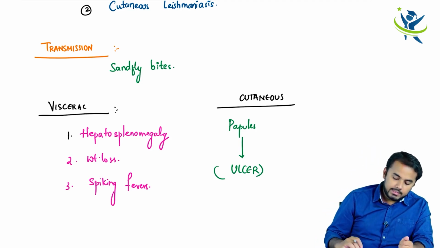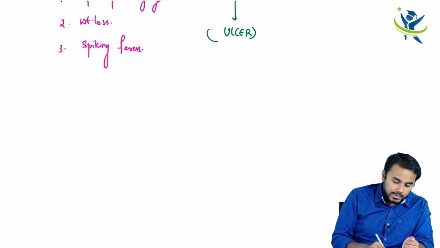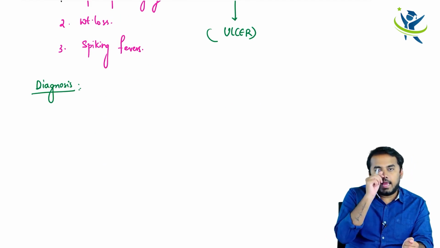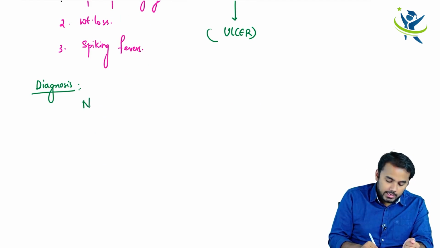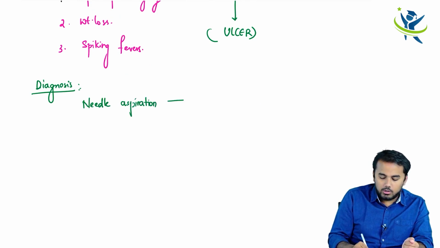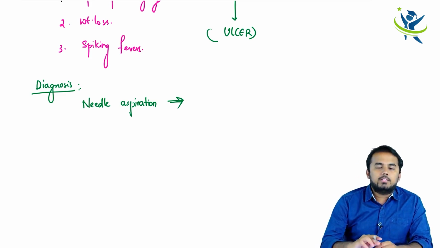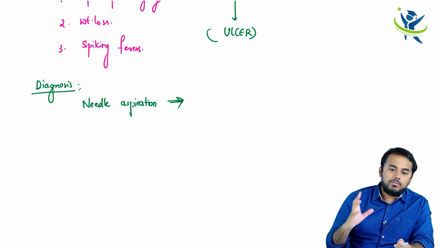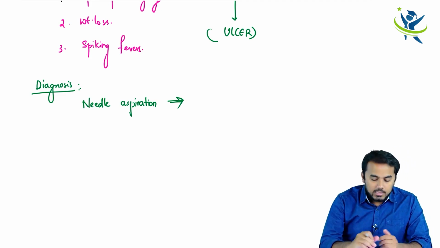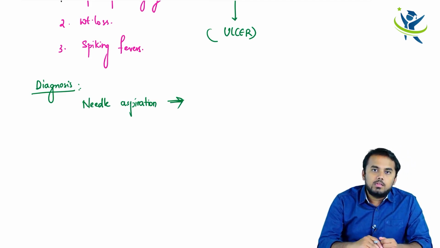And how do you diagnose this? Obviously, the diagnosis part is important. So you diagnose this by doing a needle aspiration. When you do a needle aspiration, what are you going to find in that aspirated material? What you will find is that the macrophages have engulfed these Leishmania protozoans.